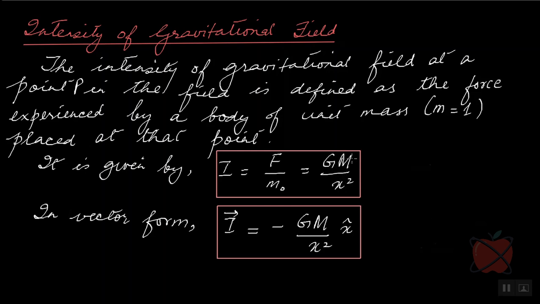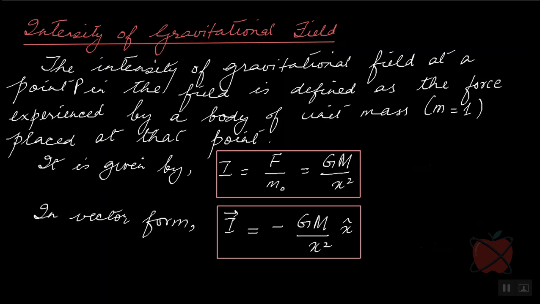What is capital M here? It is the mass of the planet. And x here is the distance of point P from the center of the planet. In vector form, I bar is equal to minus GM/x² times x cap. Now, what is the significance of this minus sign? This minus sign indicates that the gravitational field is directed towards the center of the earth.